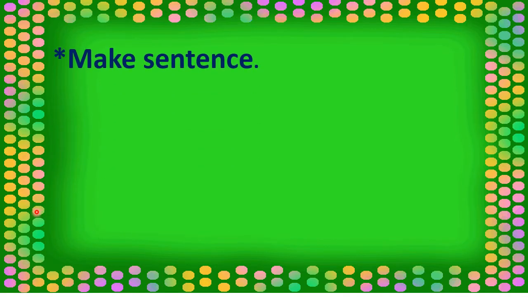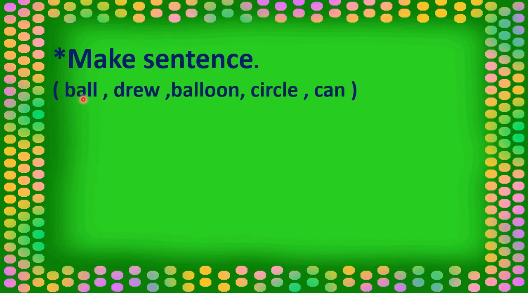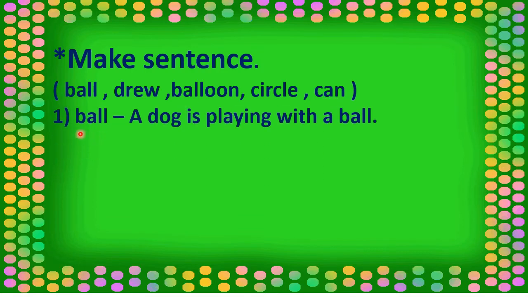Now, let's make sentences. Ball, drew, balloon, circle, can. Ball. A dog is playing with a ball. Drew.